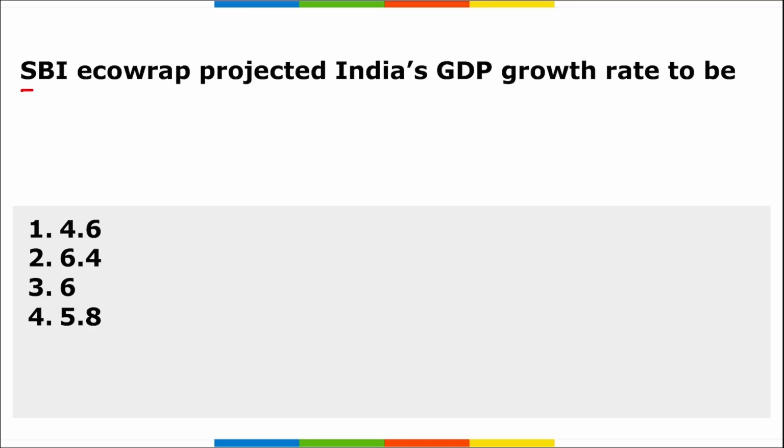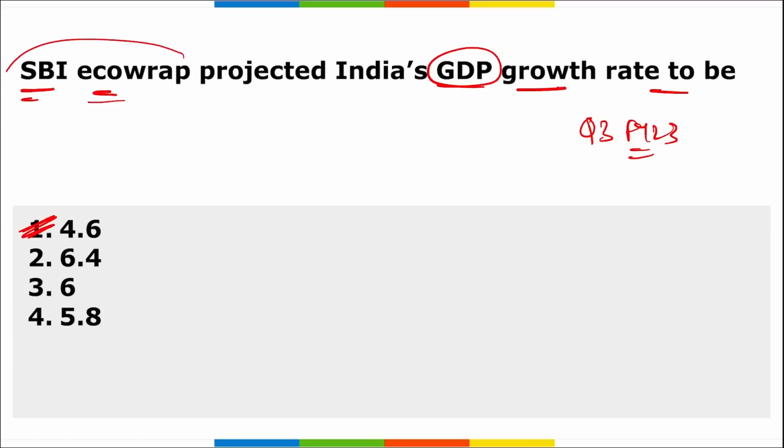Next is SBI EcoRap has projected India's GDP growth rate to be what percent in the third quarter of fiscal year 23. So remember, in the third quarter of fiscal year 23, India is projected to be growing at 4.6% according to SBI EcoRap report. So this was projected by SBI EcoRap.